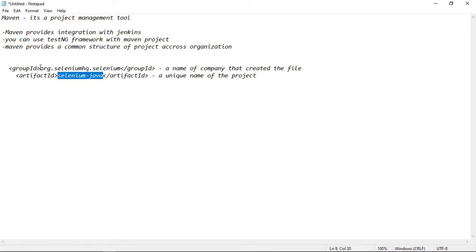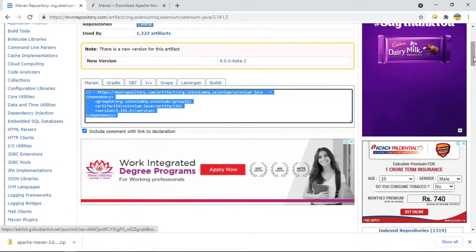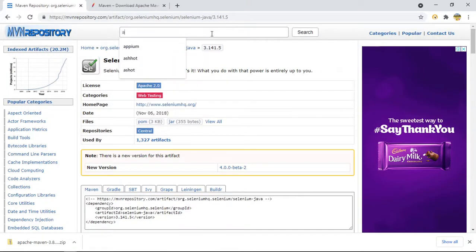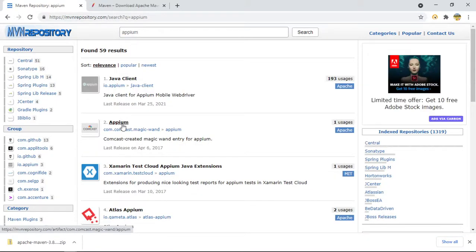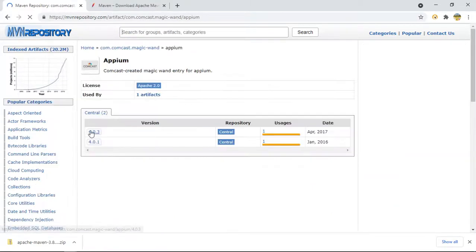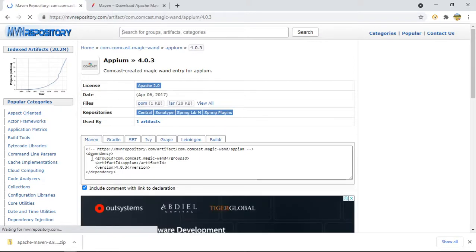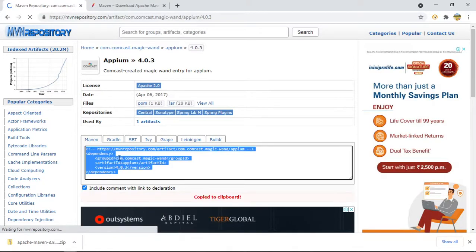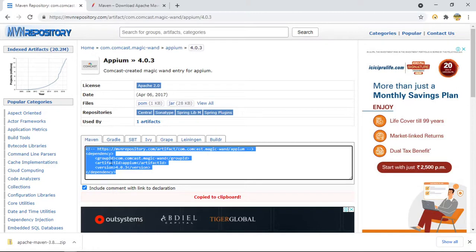See, basically Selenium, you can use Selenium with, there is one more mobile testing tool which is called Appium. So if I search it, let me click any one. So again, there is group ID. So this is the company name, right? And inside that company, they have created one artifact ID Appium, so that if you want to work with Appium, you can get these files, right? And this is the version.